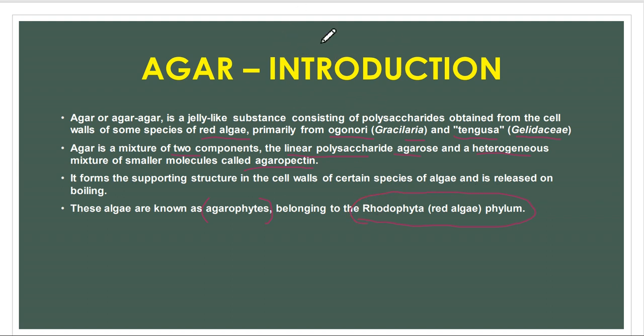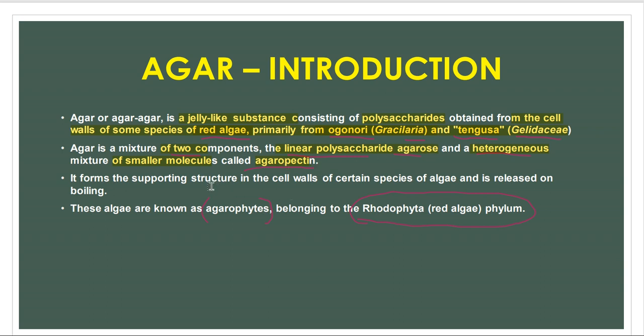Now, talking about the introduction to agar. This agar is a jelly-like substance which consists of polysaccharides obtained from the cell walls of the species of red algae, primarily Gracilaria from the family Gracilariaceae, and Gelidium from the Gelidiaceae family. It is a mixture of two components, a linear polysaccharide which is agarose and a heterogeneous mixture of small molecules called agaropectin. There are two components, one is agarose and the second is agaropectin.